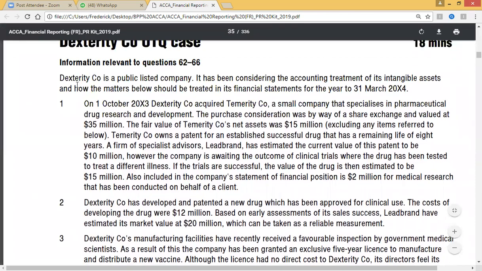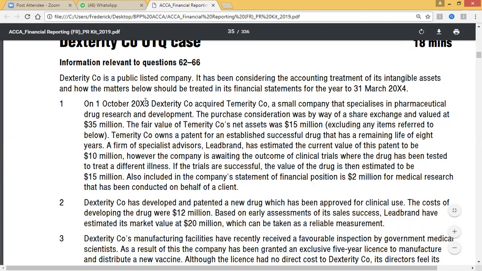They are saying that Dexterity Co. is a publicly listed company that has been considering the accounting treatment of its intangible assets and how the matters below should be treated in its financial statement for the year to 31st March 2014. Please, that is a requirement. Determine the accounting treatment in a financial statement, that is all.